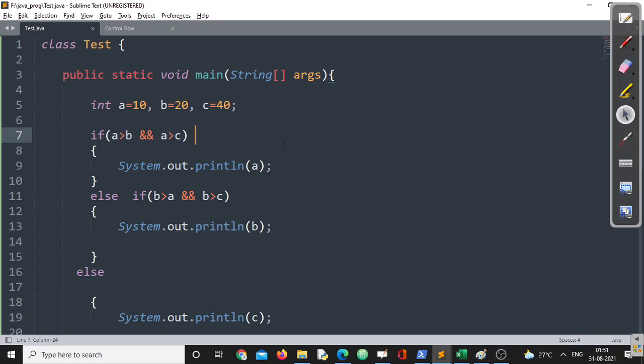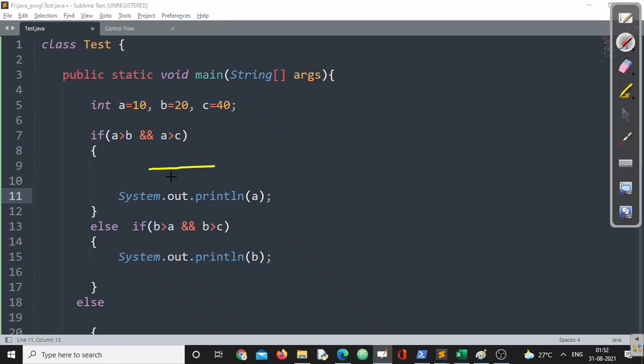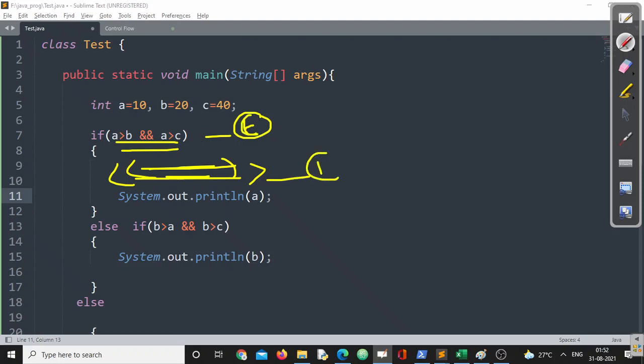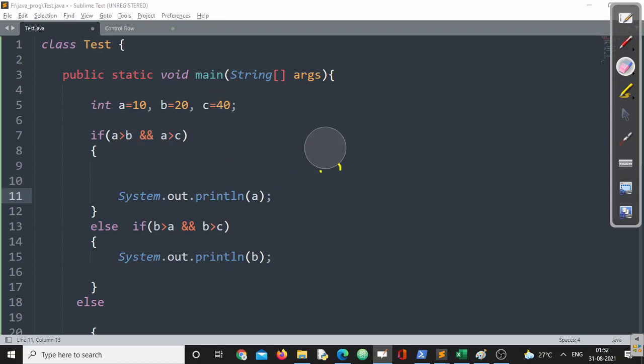Okay. Now the next requirement we have is, suppose we are in a process, listen very carefully, of finding the second highest among three numbers. Yes, you heard it right, second highest. Now observe carefully. If I enter into this area, definitely this condition will be true. You will definitely agree with me. Or in other words, only if the first test condition is true can I enter into this block, right?